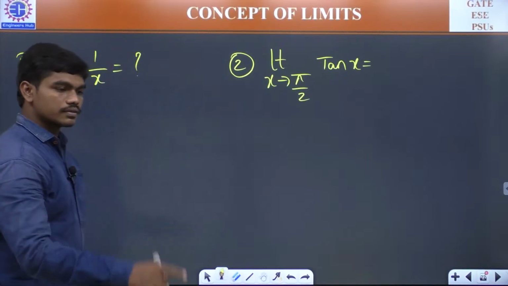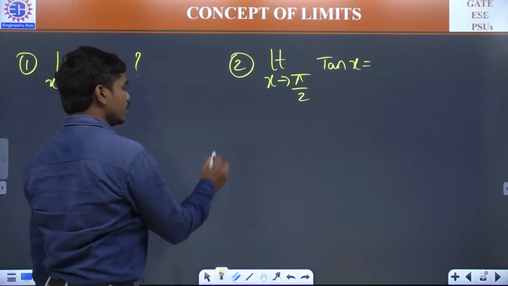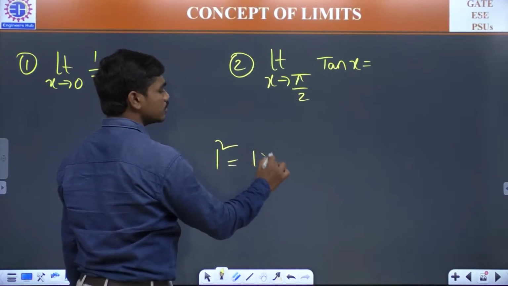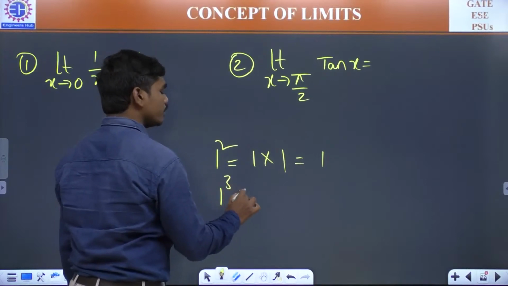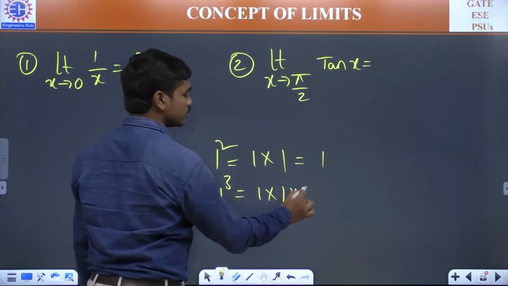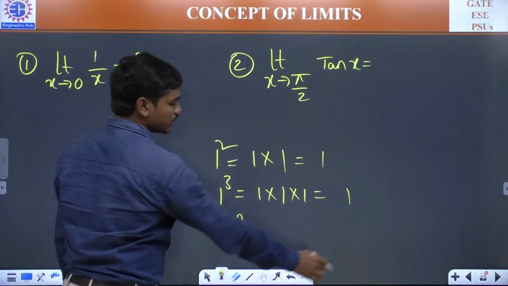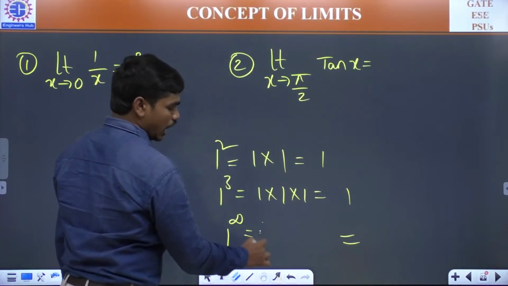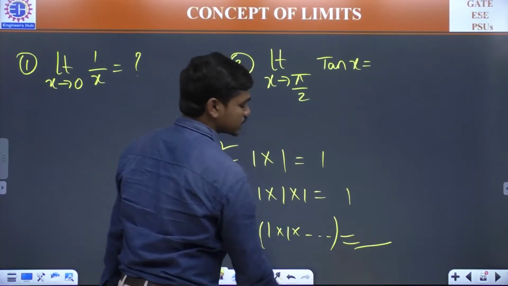See here, how is 1 power infinity an indeterminate form? If you say 1 square, I know I need to multiply 1 into 1. Then I will say 1. If you tell me 1 cube, I will multiply 3 times. And I will say 1. If you tell 1 power infinity, then my first question before writing this 1 here, I'll ask you how many times I should multiply. If you can tell this number correctly, we can tell the number correctly here.